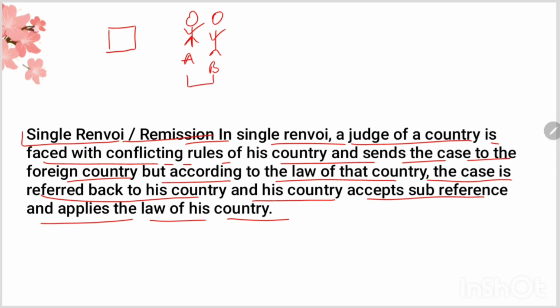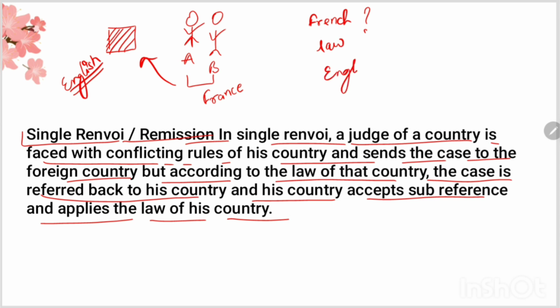Now they were married in France and they want to seek a divorce in an English court. Now the English court has to determine which law is to be applied, the French law or the English law. So in order to decide which country's law is to be applied, this doctrine is used.